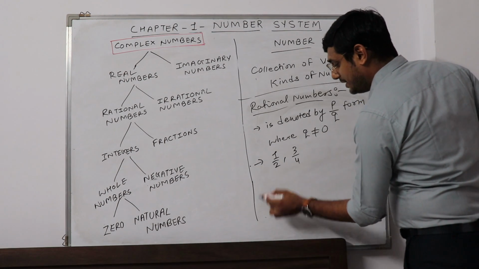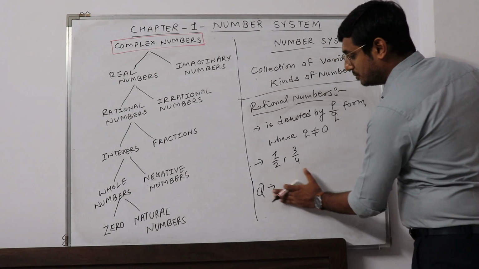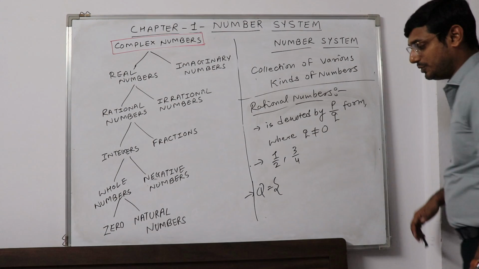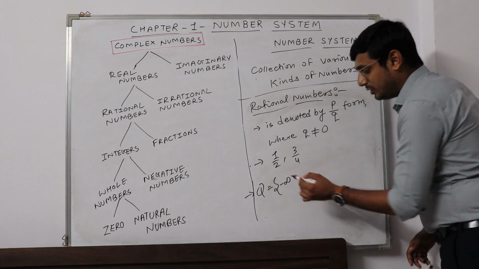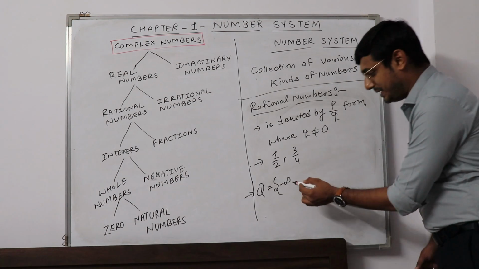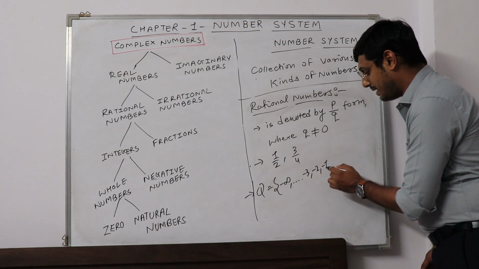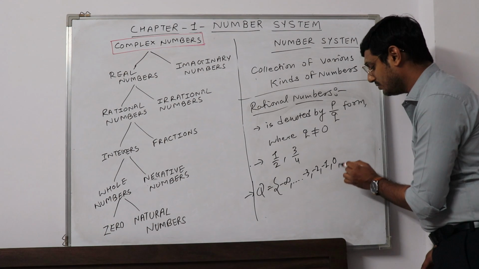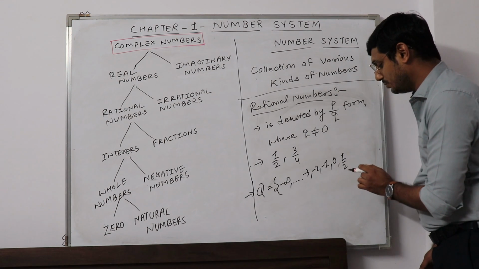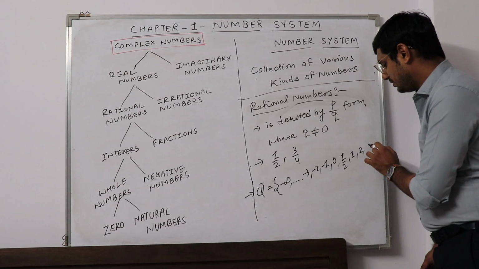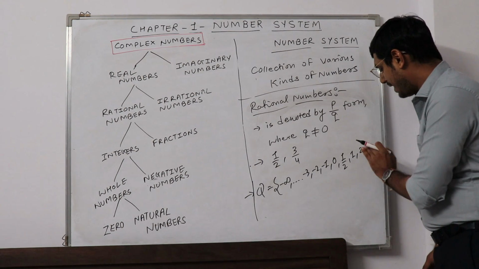It is denoted by capital Q. The set of rational numbers also starts with minus infinity to minus 3, minus 2, minus 1, 0. For example, 1 by 2, 1, then 2, then 5 by 2.